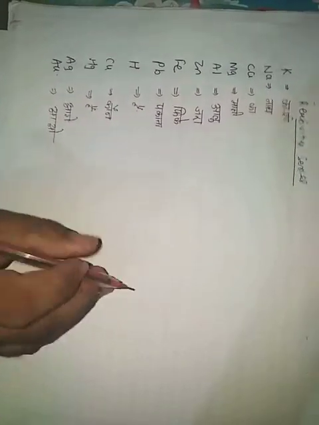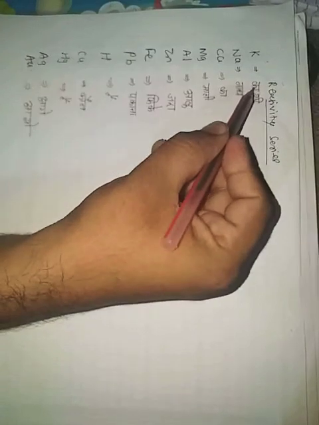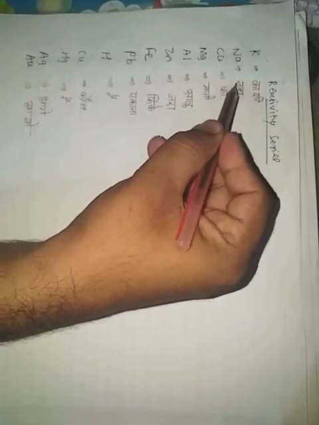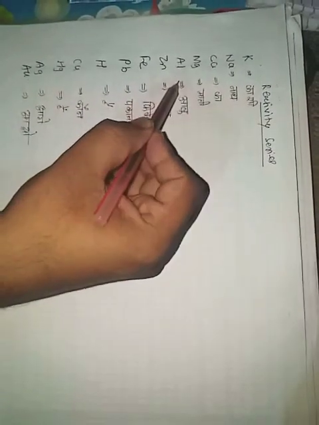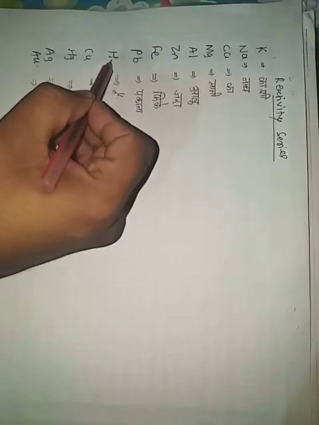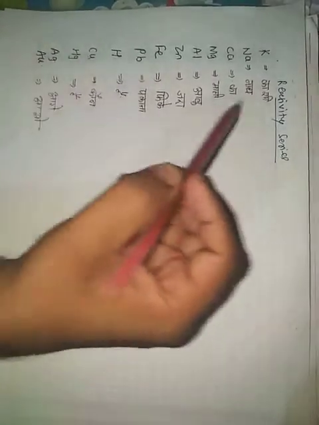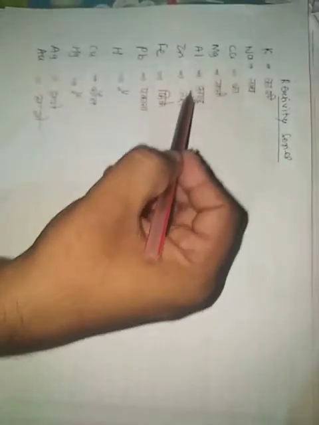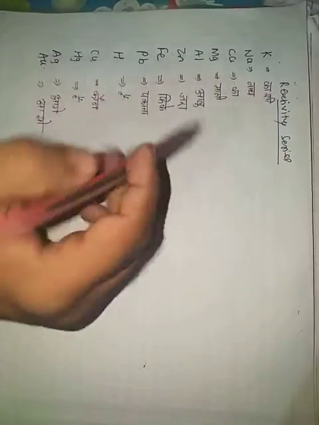Students face lots of problems memorizing this, that's why we made Kashinath. K for potassium, Na for sodium, calcium, magnesium, aluminum, zinc, iron, lead, hydrogen, copper, mercury, silver, gold.